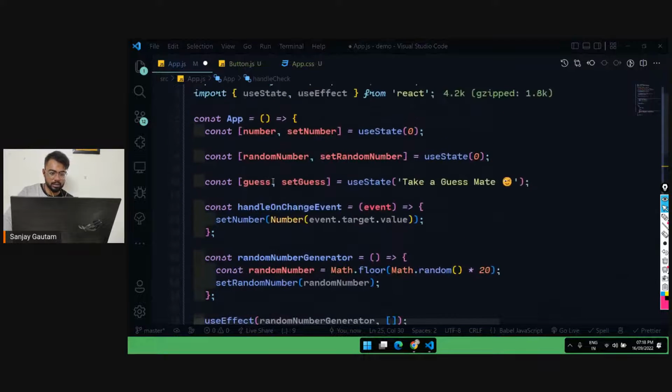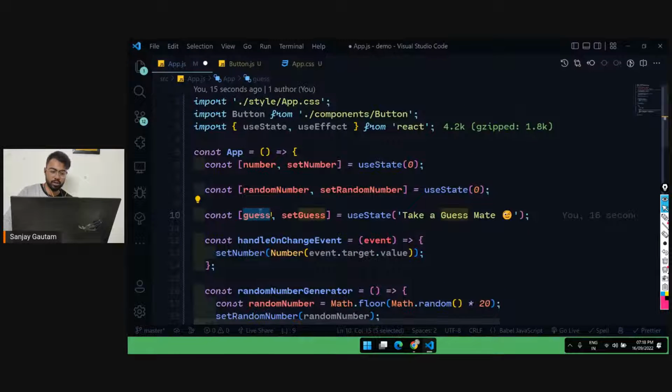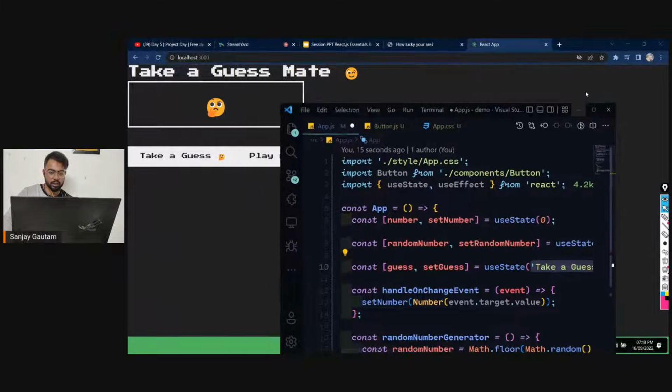And what is this guess? This is the state, so I'm going to use set guess to update this value. Remember, whatever you pass here is just going to become the value, and it replaces our initial value.